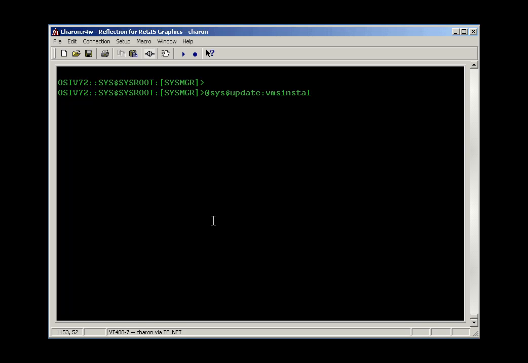And to show you a different way to do this, I'm going to install PINet this time from save sets that I copied to the disk of my computer. So in this case, I've created a disk on a directory on my computer with a shortcut called PITape, and that's where the kits have been copied. So in this case, I can install it from my hard disk rather than from the CD.